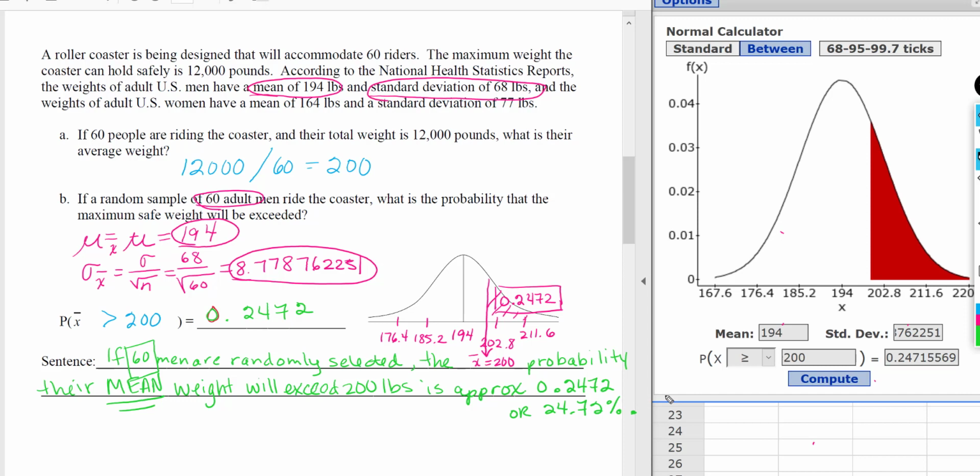So it's probably not a good idea. They need to increase the weight limit. They need to build it a little stronger, because having a 24.72% possibility that the mean weight is greater than 200 pounds is an unsafe situation.